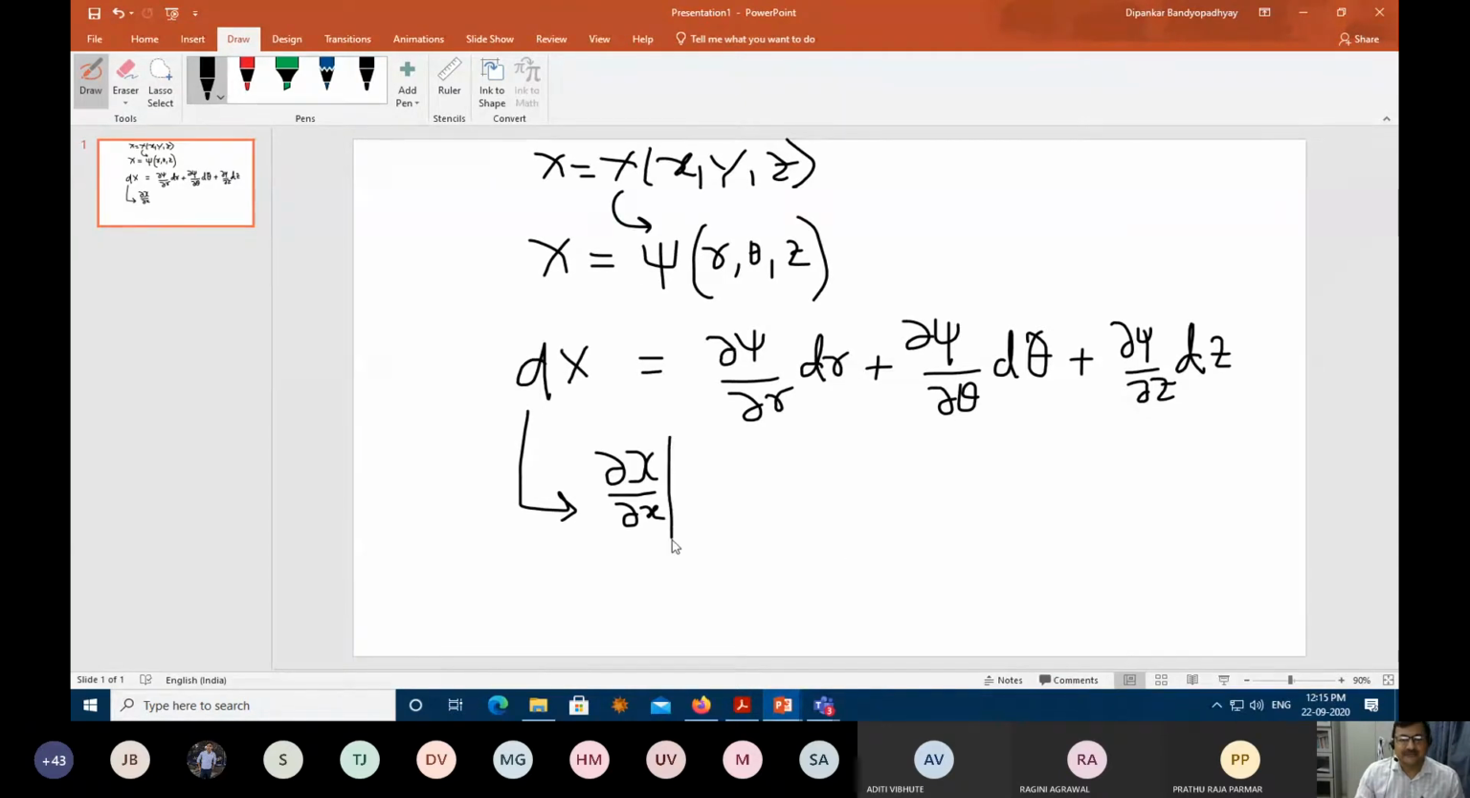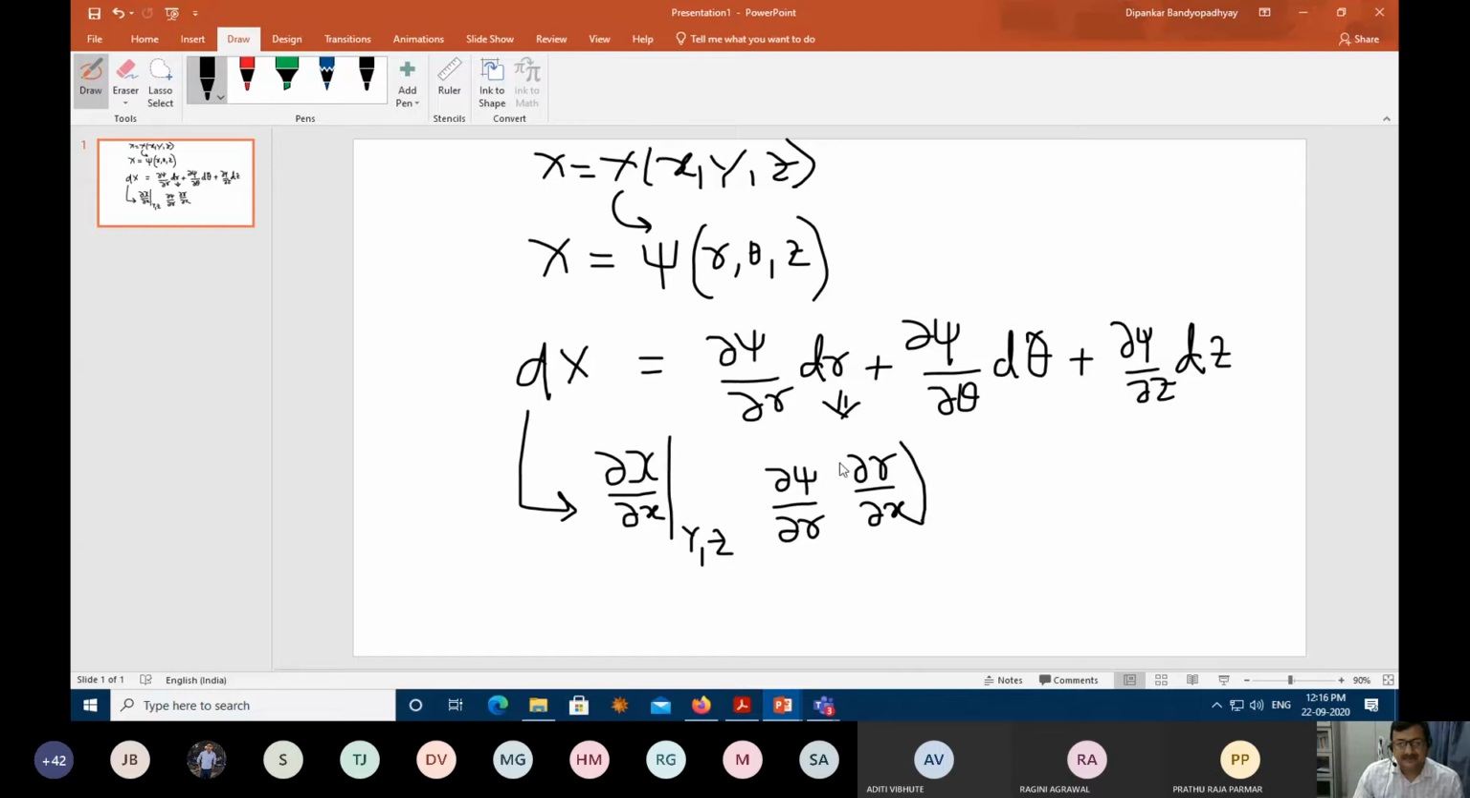So my first objective is to really obtain del chi by del x, then this will be del chi by del y, and this will be del chi by del z. So this means I have kept here y and z to be constant. So how will it happen? So you may see then this particular equation will become what? Del psi by del r into del r by del x.